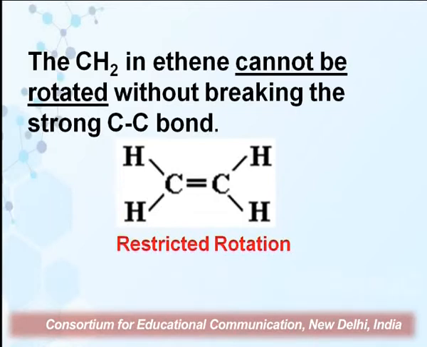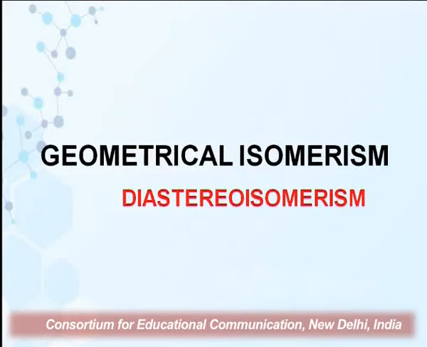And now if we rotate this bond, what will happen? The pi bond will break, and then the rotation will be possible. So we say that in alkenes, because of the presence of double bond, the rotation is restricted. And since the rotation is restricted here, the arrangement of atoms in the molecule in space is fixed. So in today's lecture, I shall be discussing geometrical isomerism in detail.